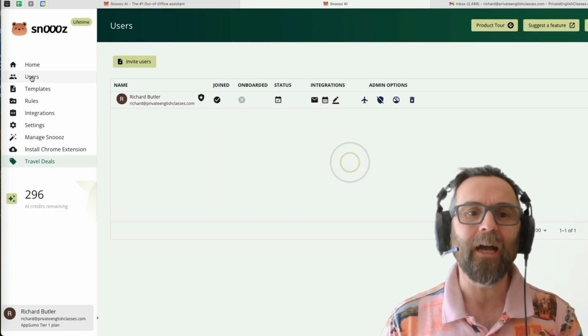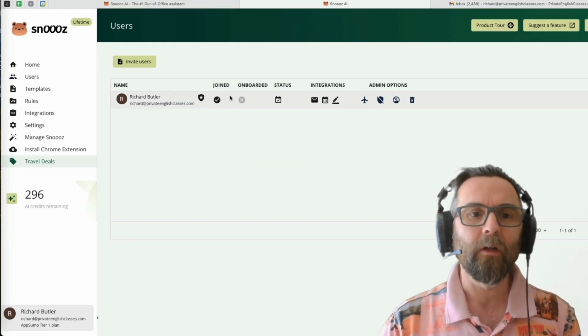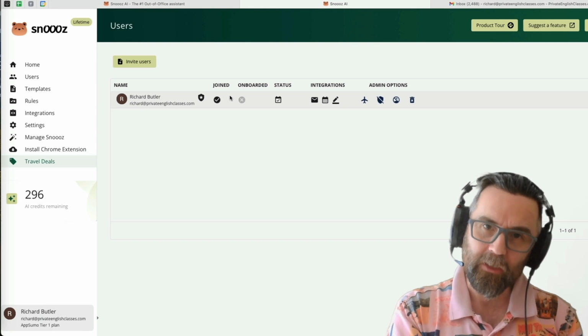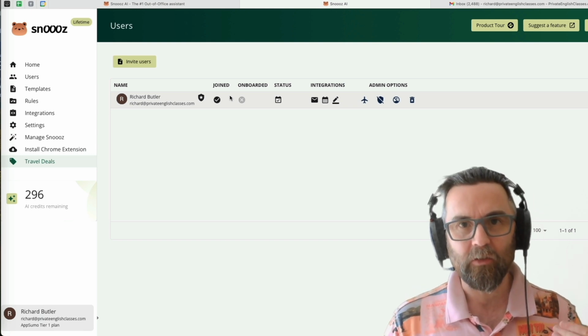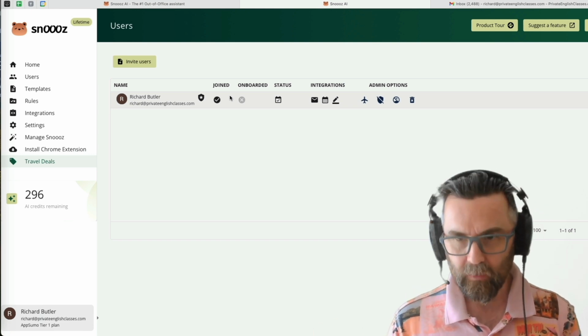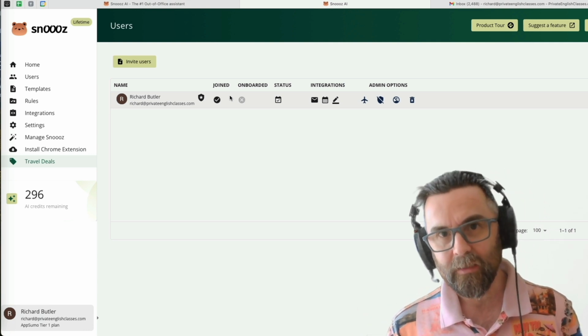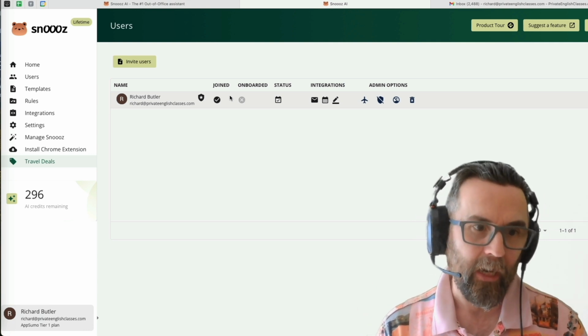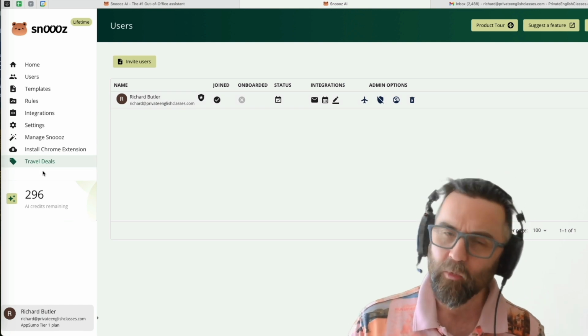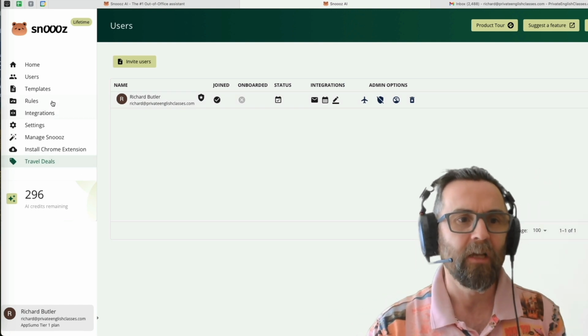So I'm at home. I go to users, and you will see that I have one account set up. Now, on the first tier, you get access to one account. That's my Gmail account, or an Outlook account. With tier 2, you get access to 3 accounts and you get more of these AI credits. More about that just in a second.